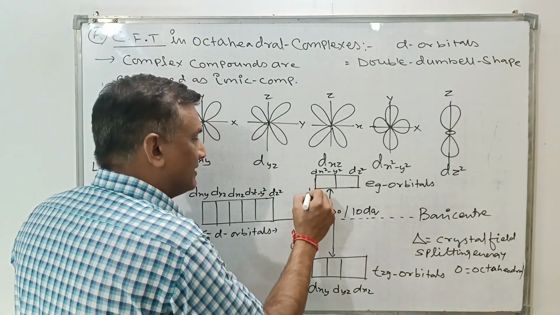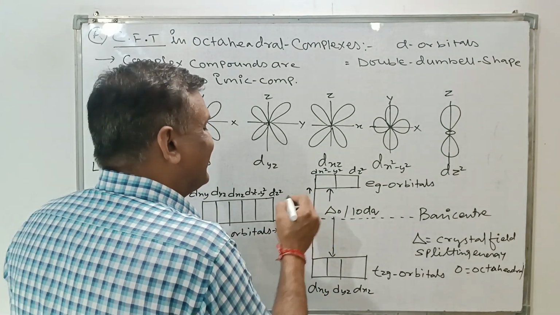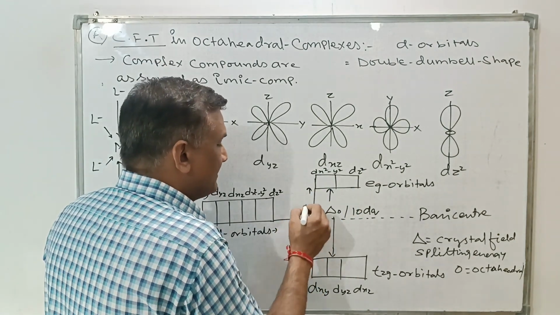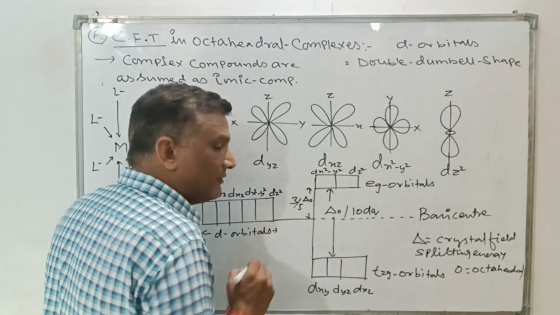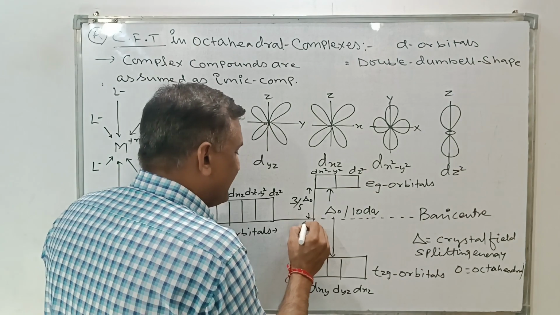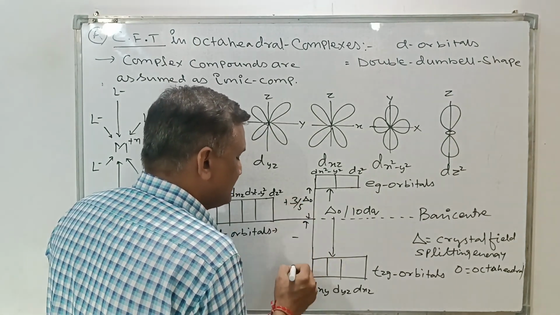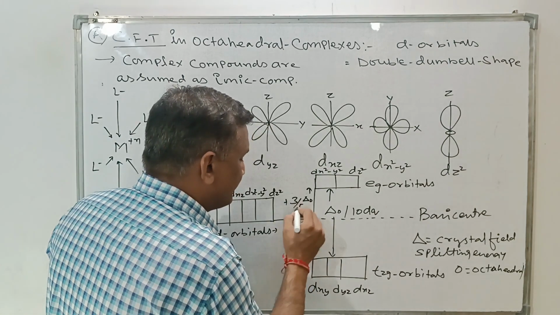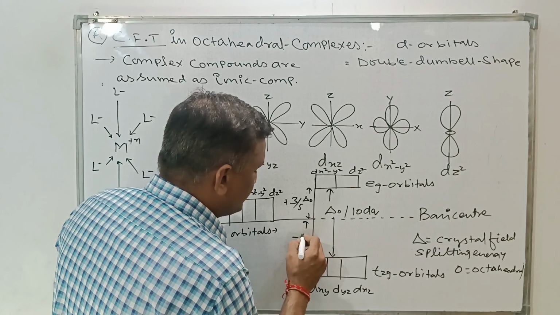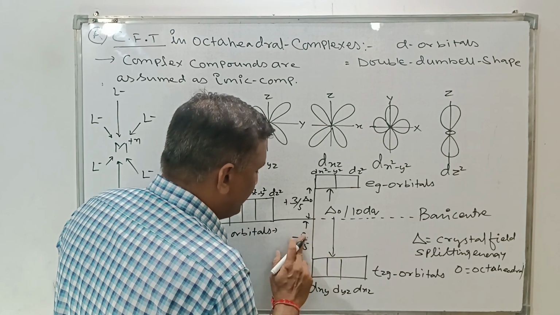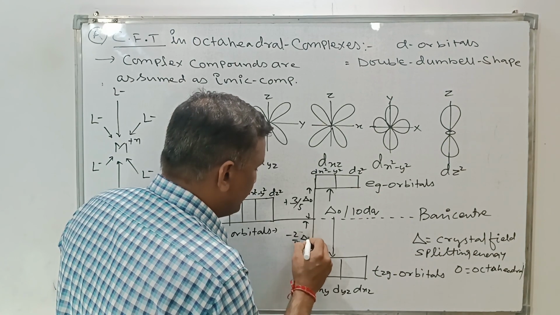If we go with the barycenter to eg orbital, it is denoted by 3/5 of del O, plus 6, and for the t2g, this is the minus 4, there are 3 orbitals, so minus 2/5 of del O.